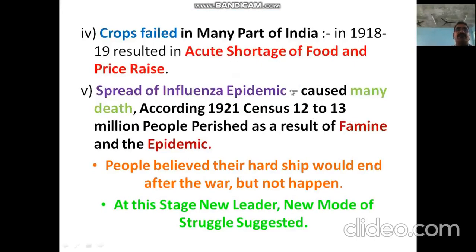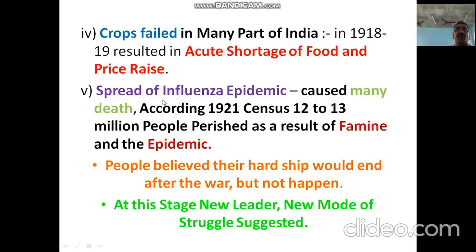And the next, the failure of crops. The crops failed in many parts of India in 1918 to 1919, resulting in an acute shortage of food grains, and the price rise also doubled. This was another great impact of the First World War on Indian economy and society, my dear students.